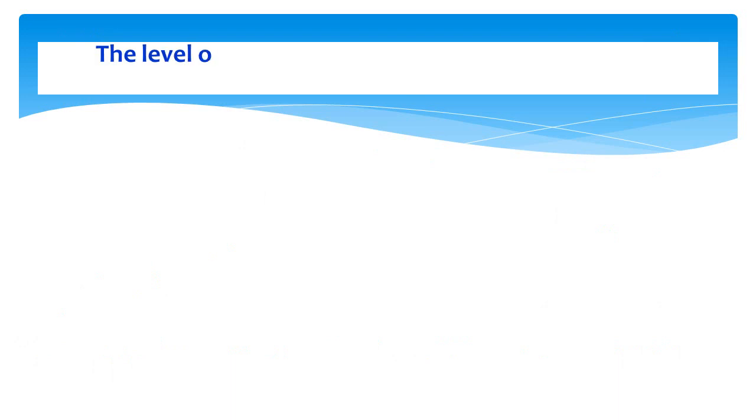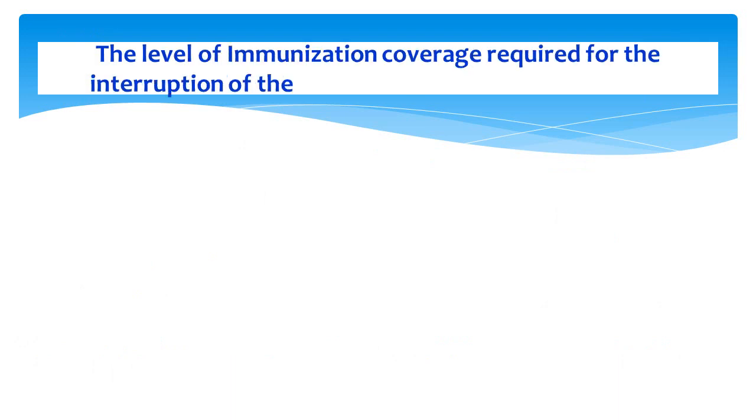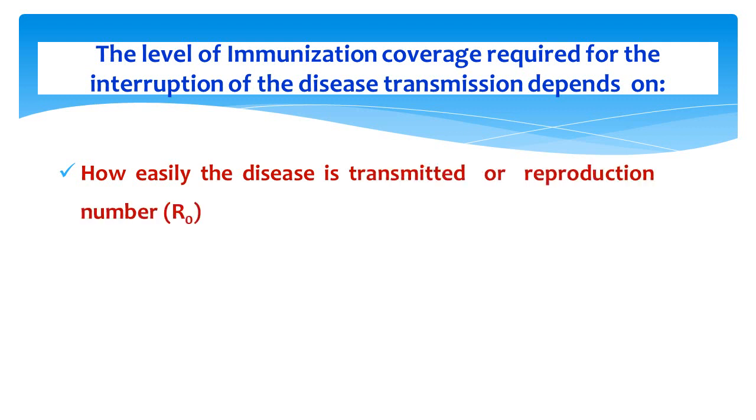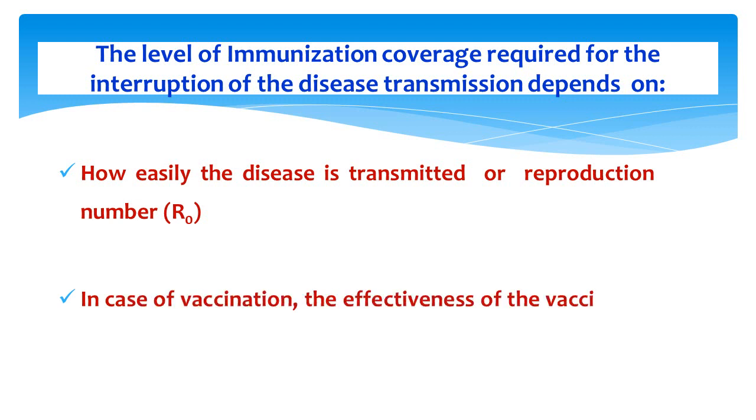The level of immunization coverage required for the interruption of disease transmission depends on two factors: how easily the disease is transmitted, which is called the reproduction number, and second, in case of vaccination, the effectiveness of the vaccine for stimulating immunity.